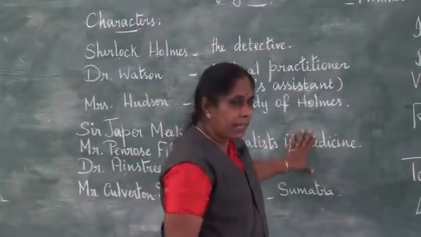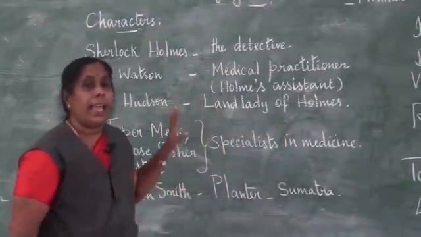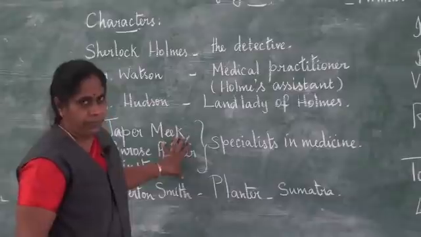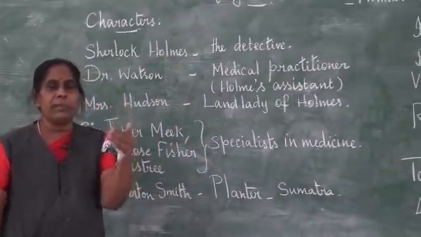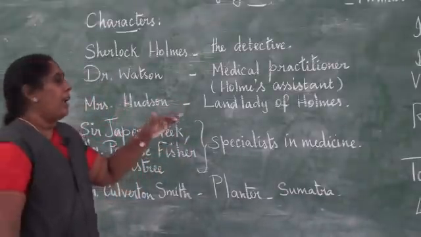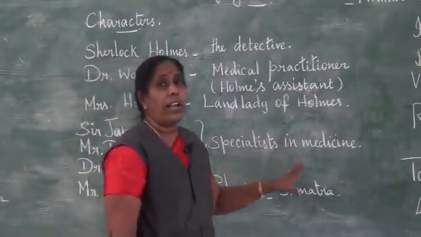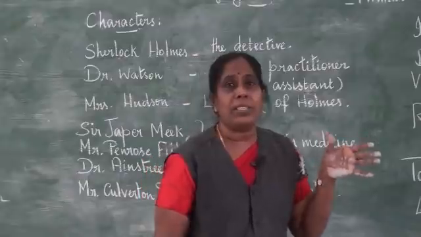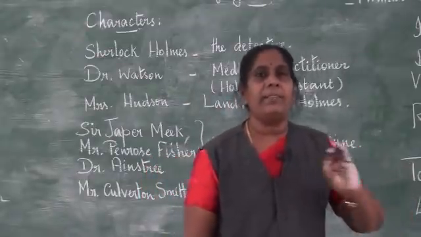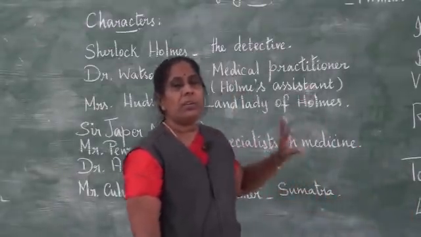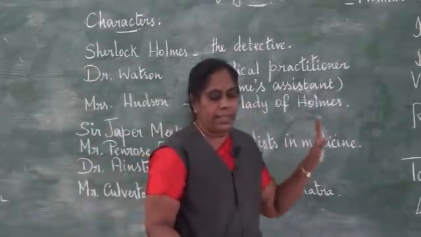Then after some time, Culverton Smith came into Holmes' room. We already saw that Culverton Smith had already started coming. Then he reached Holmes' house and he was calling out Holmes' name as he was coming. So this shows that Culverton Smith already knows about Holmes, who he is and all that.